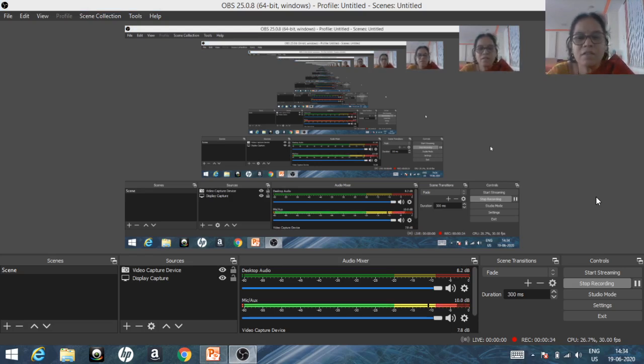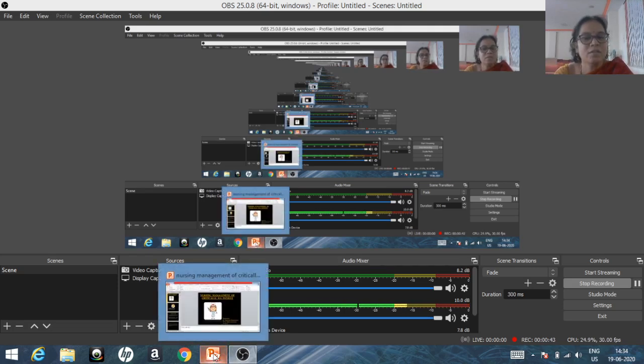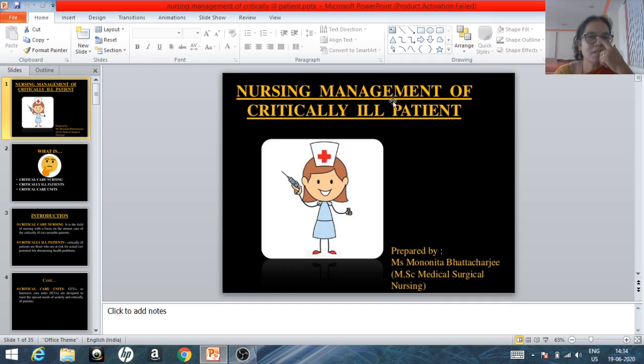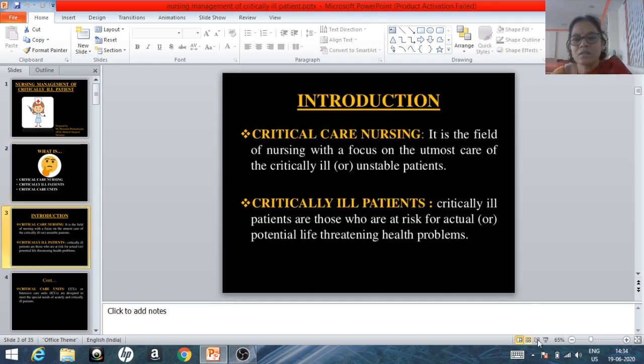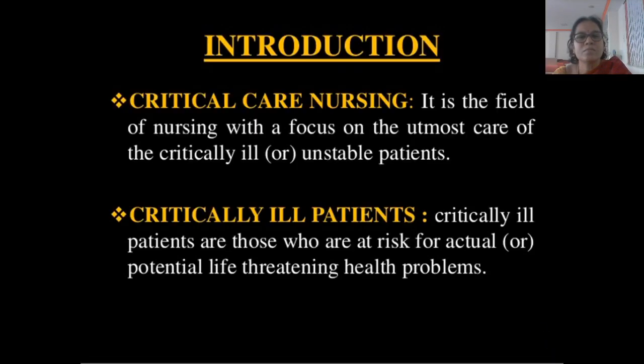So in this session we'll have nursing management of a patient who is critically ill. So what is critical care nursing, and when we say critically ill patients, and what are critical care units? Critical care nursing is the field of nursing with a focus on the utmost care of the critically ill or unstable patients.